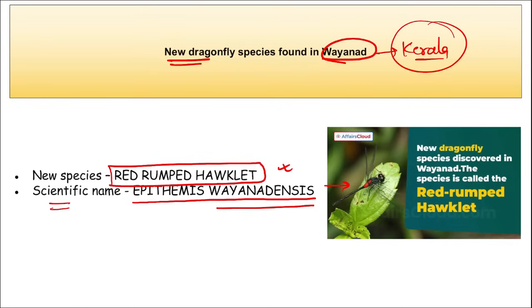As it was found in Wayanad, Kerala, it has been named after the location where it was found, that is wayanadensis. The scientific nomenclature here is Epithemis wayanadensis, and it is also known as the red-rumped hawklet.